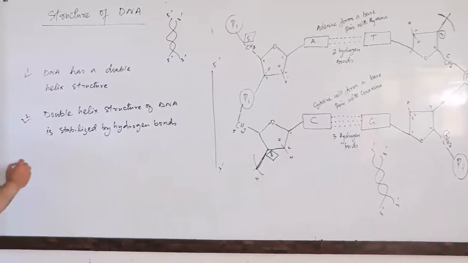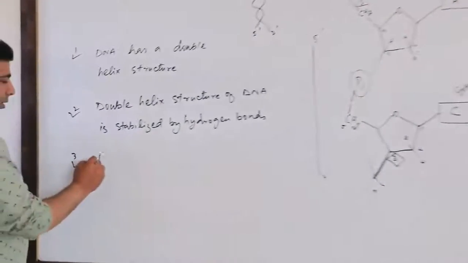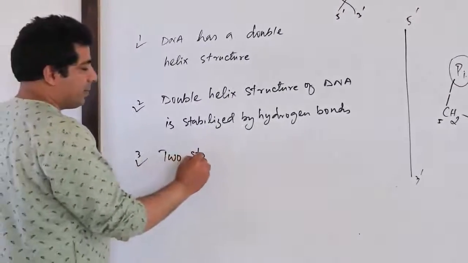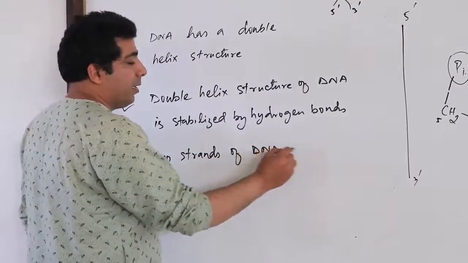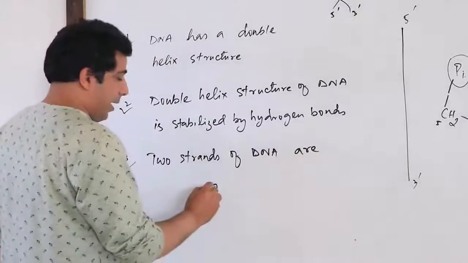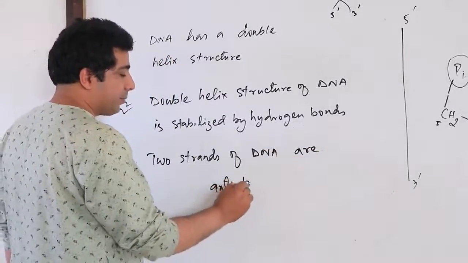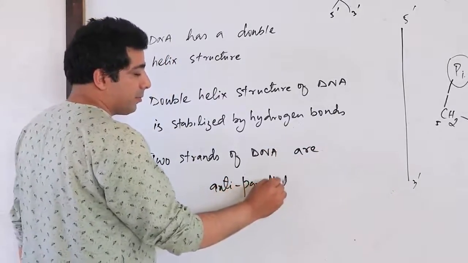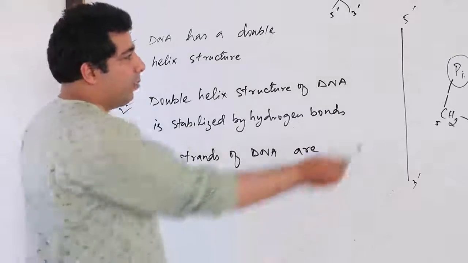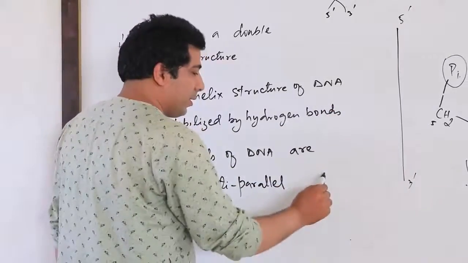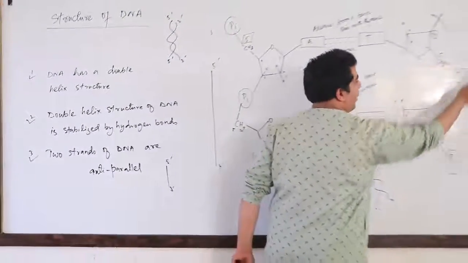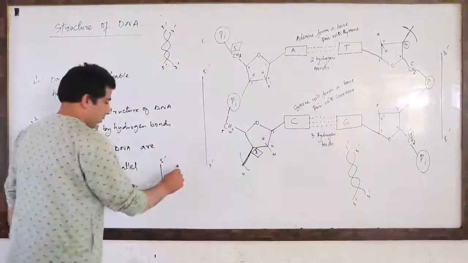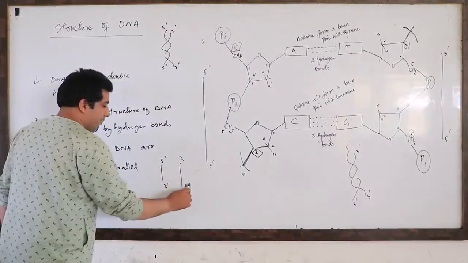And another point I will mention here, okay, the two strands of DNA are anti-parallel. Okay, have a look. One strand is 5 to 3, the other strand is 3 to 5.